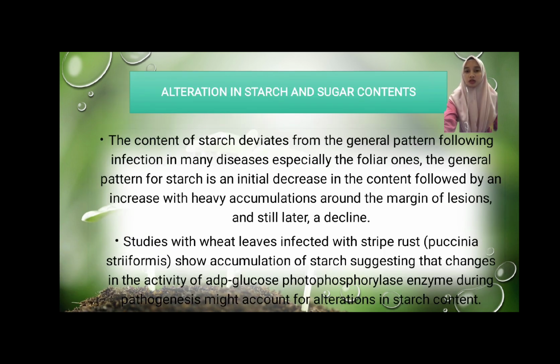Next, alteration in starch and sugar content. The content of starch deviates from the general pattern following infection in many diseases, especially the foliar ones. The general pattern for starch is an initial decrease in the content followed by an increase with heavy accumulation around the margin of lesion and still later a decline. Study with wheat leaf infected with stripe rust shows accumulation of starch, suggesting the change in the activity of ADP enzyme during pathogenesis might account for alteration in starch content.